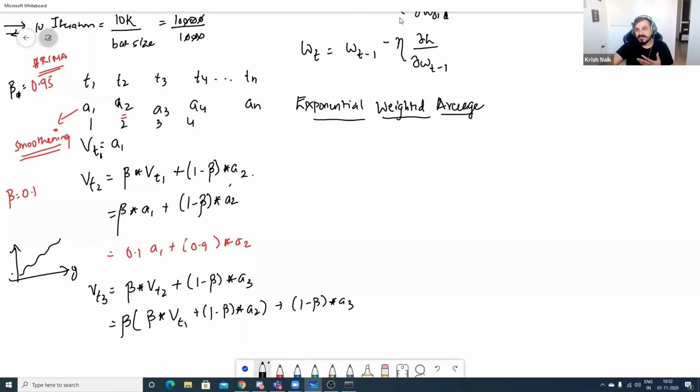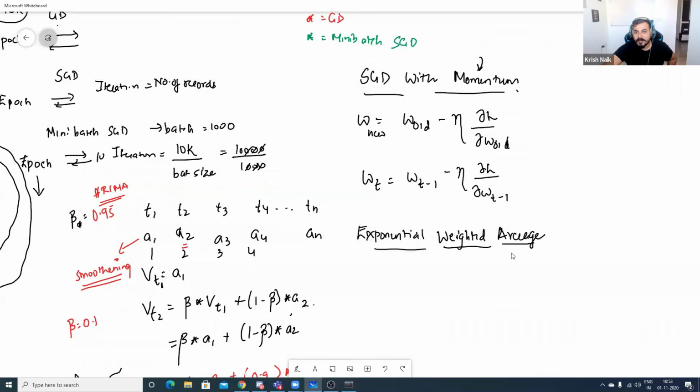Guys, you'll be seeing there will be a lot of maths involved, but again, you have to keep on learning these things. Whenever I had also learned, I did not learn it the first time itself. I had to put multiple efforts in this. Now let's see how we will be applying this to the weight updation formula, the exponential weighted average.